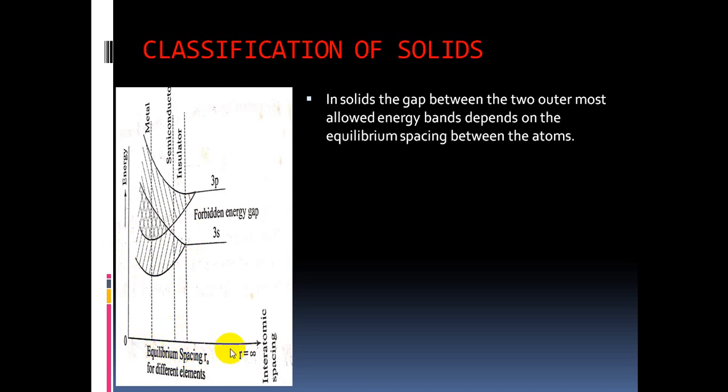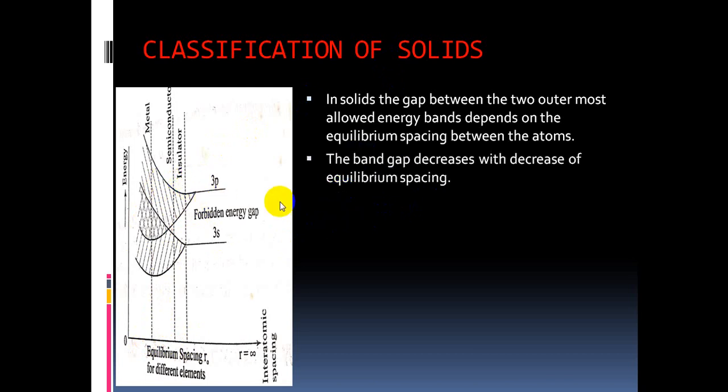When the equilibrium spacing is more, the gap between the valence band and conduction band also increases. When the equilibrium spacing is reducing, the gap is also decreasing. So depending upon this diagram, we can classify all solids into conductors, semiconductors and insulators. See this?